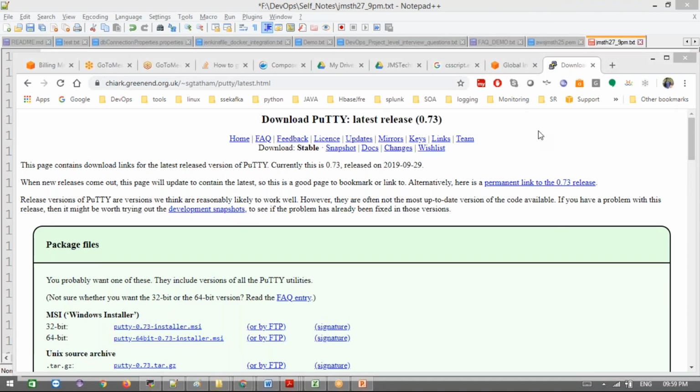Hey, this is only for Windows users. If you're using Mac, I guess you don't need it. Yes, correct. Linux and Mac OS are not required. I'll show that in different ways also.